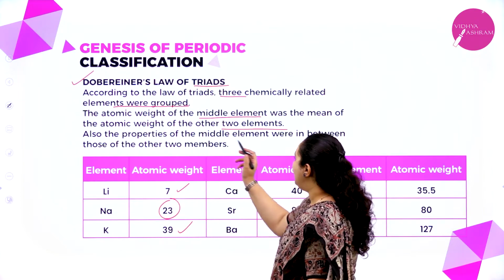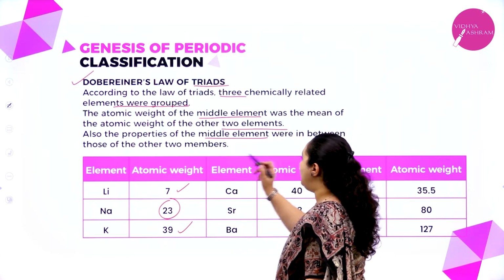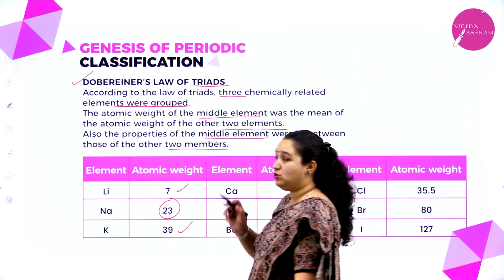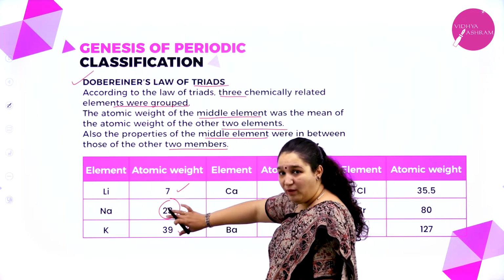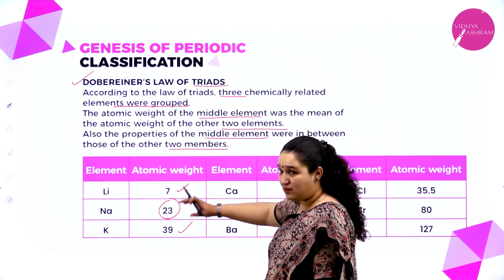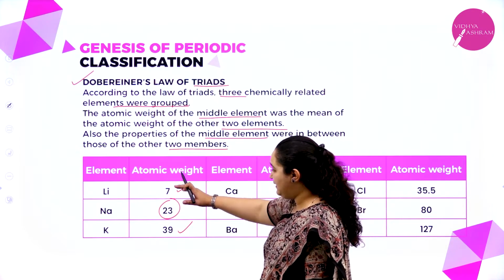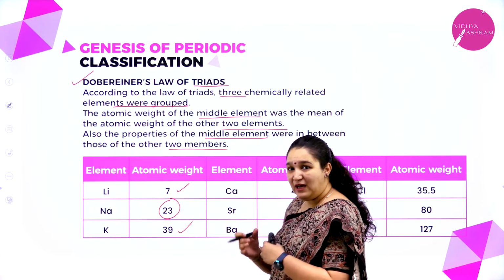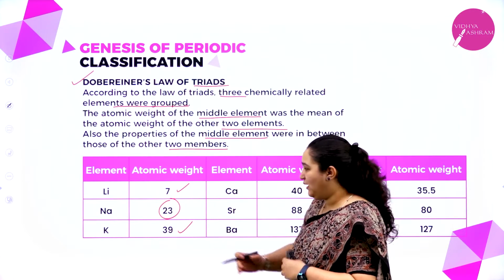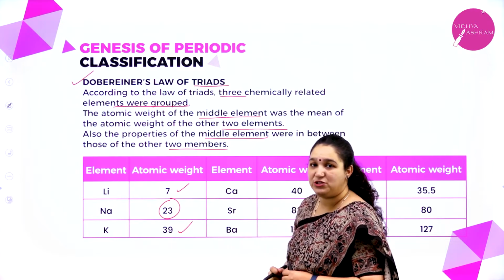Also, the properties of the middle element were in between those of the other 2 elements. If you take into consideration, sodium had its other properties also in between lithium and potassium.